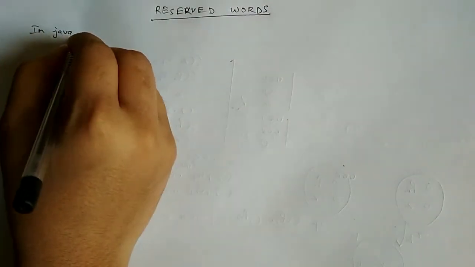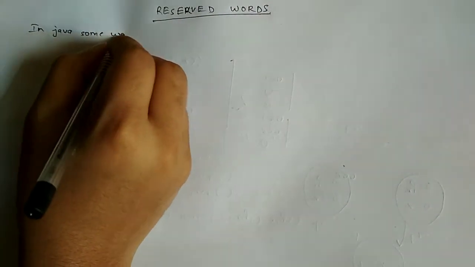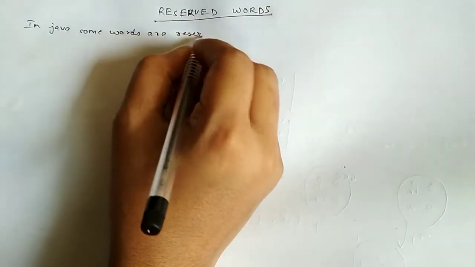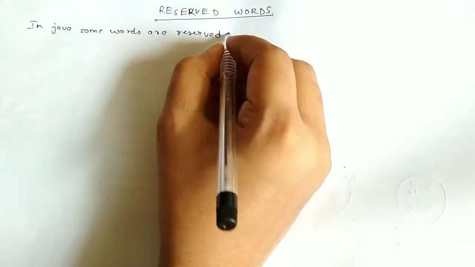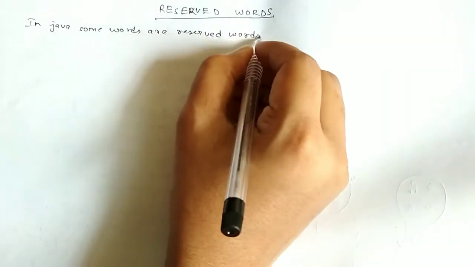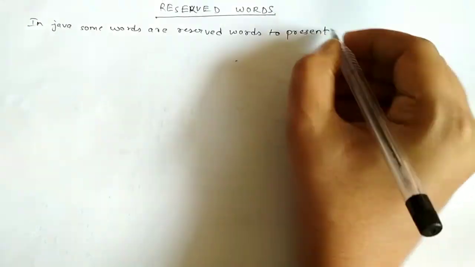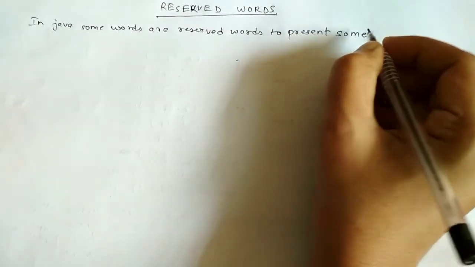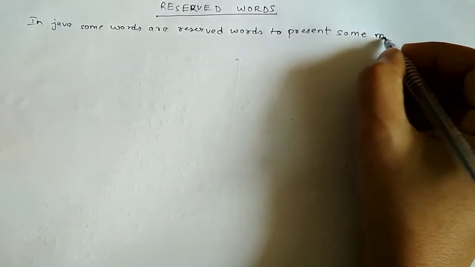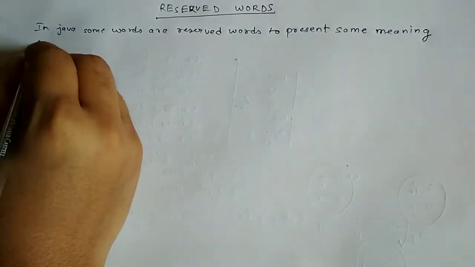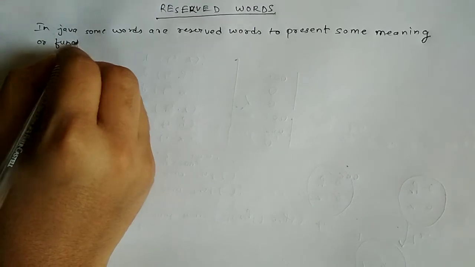Like in Java, some words are reserved words to present some meaning or functionality.